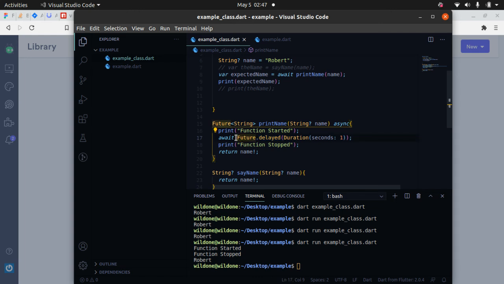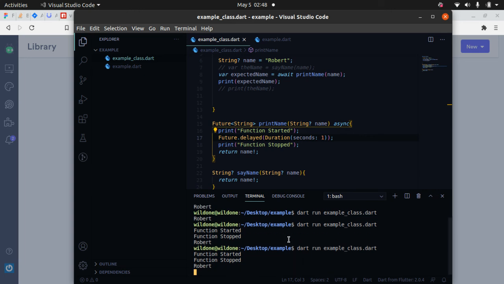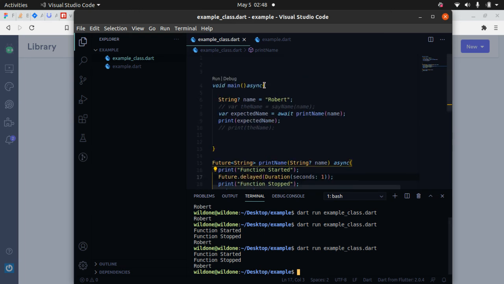Now I'm going to show you what it looks like when you remove this await keyword here, and you just do this. And now you see it prints everything, then it waited 1 second before it gave us back our terminal. Also notice in this void main function, we made it asynchronous and we also made it await. If I remove this here now, it's going to tell us that it got an instance of Future of String.